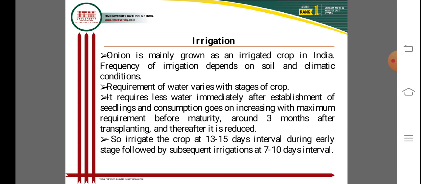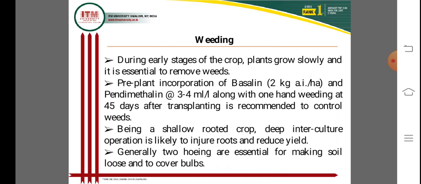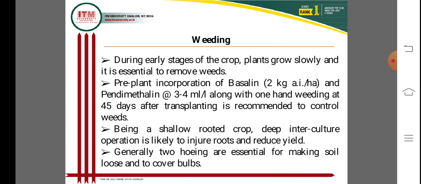Irrigate the crop at 13 to 14 days interval during the early stage, followed by subsequent irrigations at 7 to 10 days interval. These are the suitable irrigation intervals.